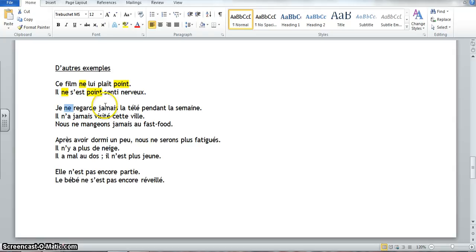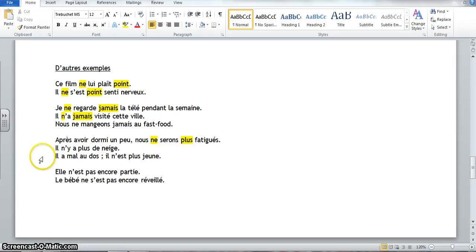Okay, our next example, je ne regarde jamais la télé pendant la semaine. So I never watch. Notice in the passé composé, il n'a jamais visité sa ville. So in the passé composé, where does the ne jamais go? Around the helping verb. Nous ne mangeons jamais au fast-food. Just one more example. Après avoir dormi un peu, nous ne serons plus fatigués. So here we can use it with the future. That's the future tense for those of you who don't recognize it. So after sleeping, we will no longer be tired. So implying that we are and that it's going to stop. Nous ne serons plus fatigués.